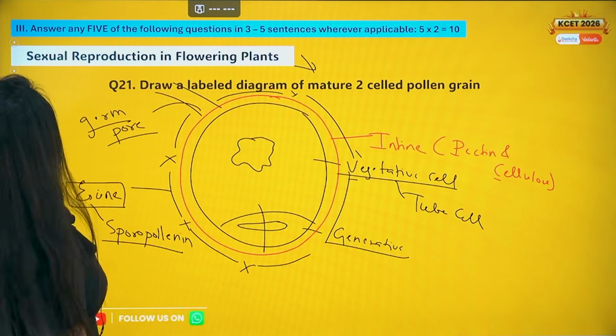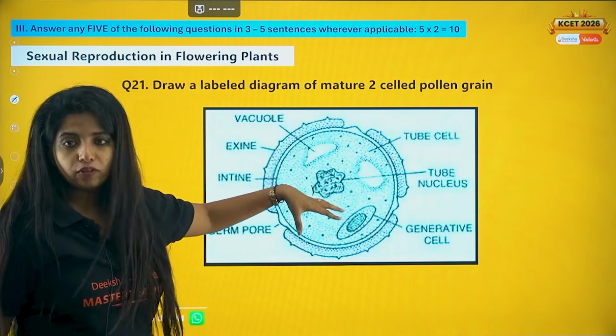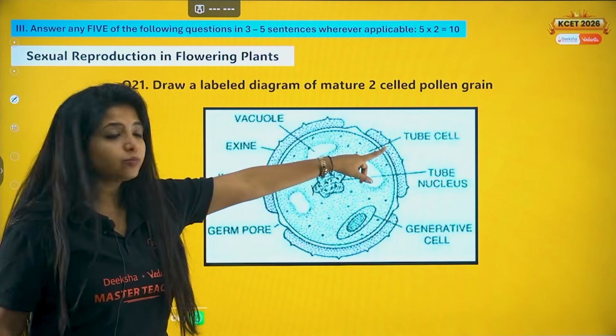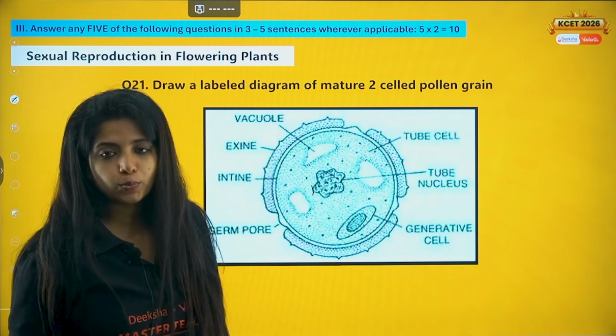Okay? So draw a labelled diagram. Please draw a proper diagram like this. It is going to be super helpful. You need not draw the vacuole. It's totally fine. But at least other things should be there. So the tube cell, because it is the vegetative cell, forms the pollen tube later on. That's why it is known as the tube cell as well.